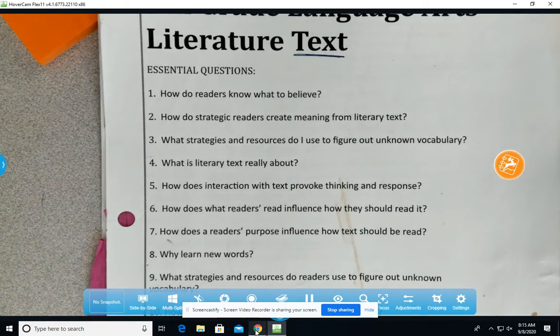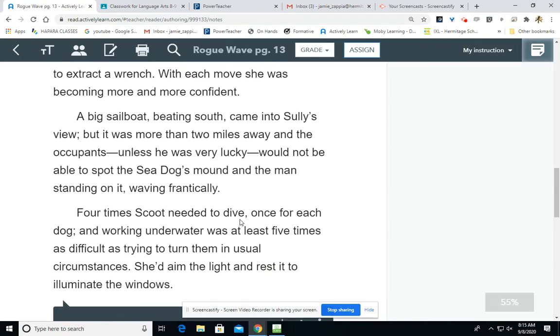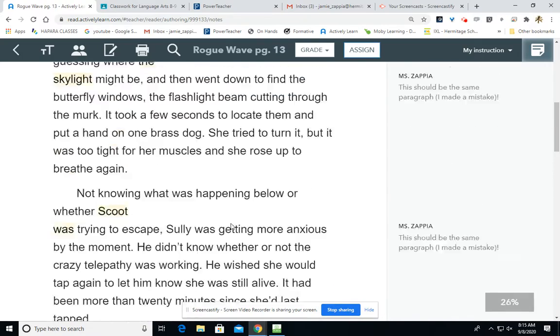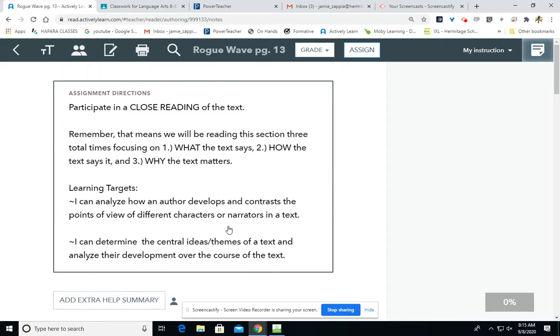As you are close reading today, you will be close reading a section from page 13 of Rogue Wave. Remember what we talked about last week with the close read. A close read is 3 different phases. The first phase focuses on what the text says. The second phase focuses on how the text says it. And the third phase focuses on why the text matters.